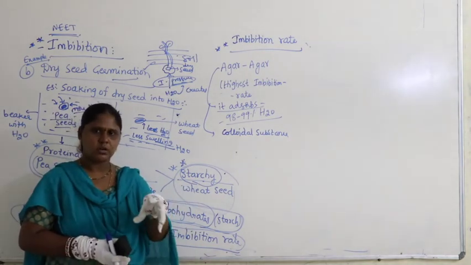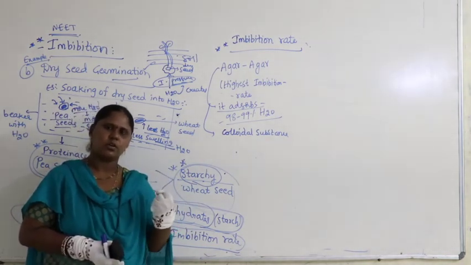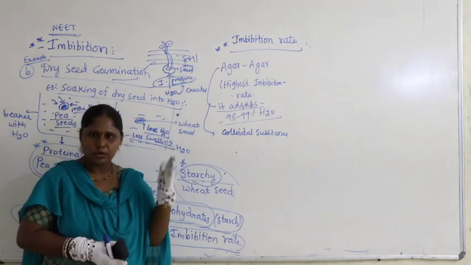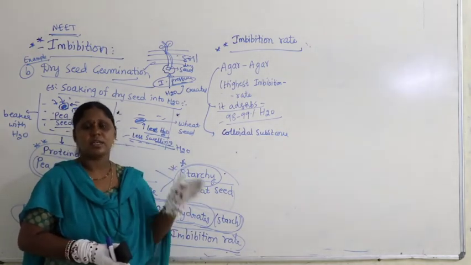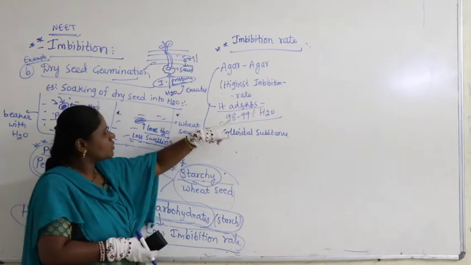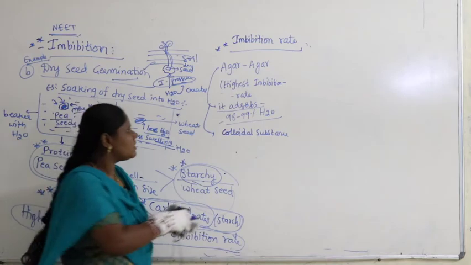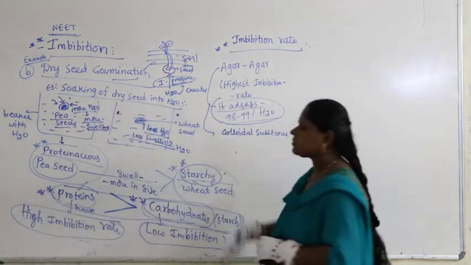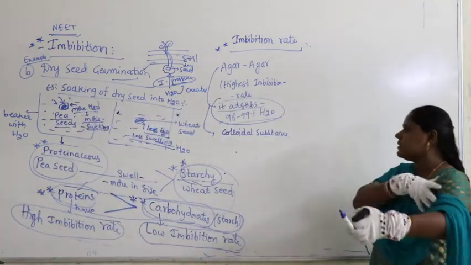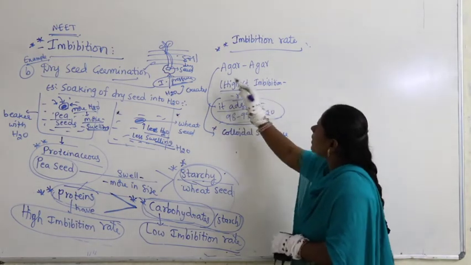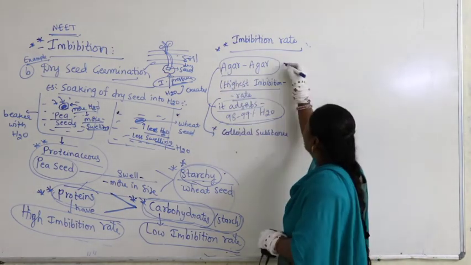In its structure, it absorbs 98% of water, so it dissolves at a higher rate. It is colloidal in nature. So, the highest rate is shown by agar-agar.